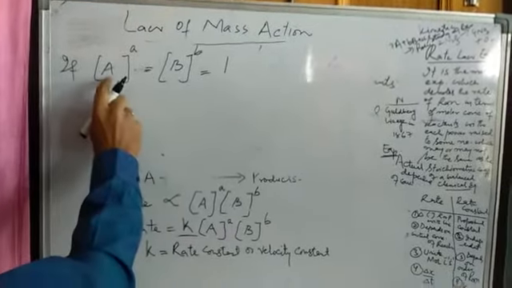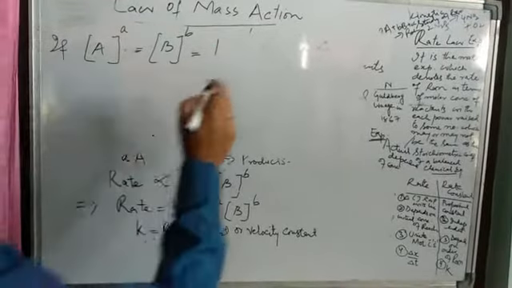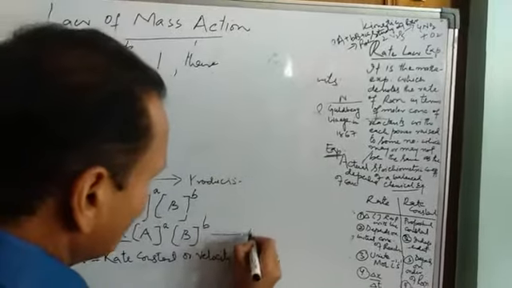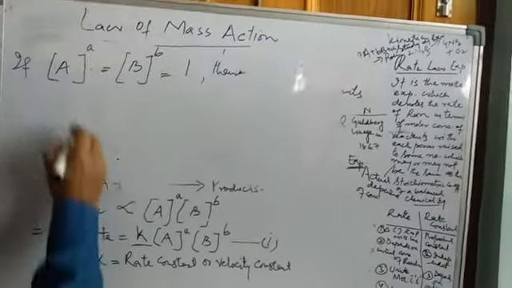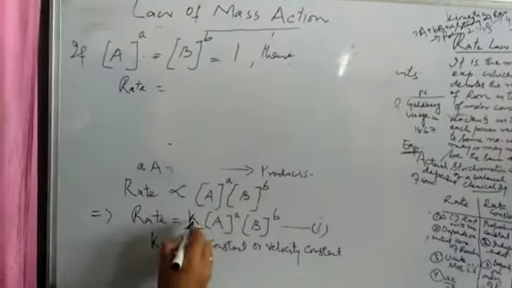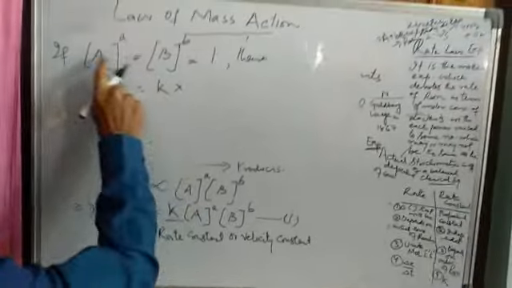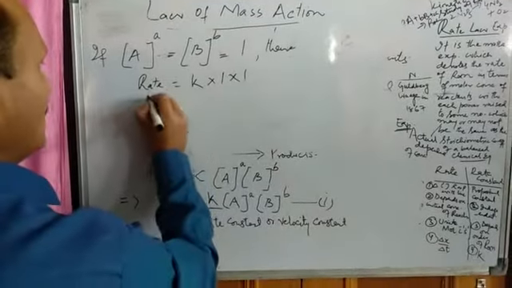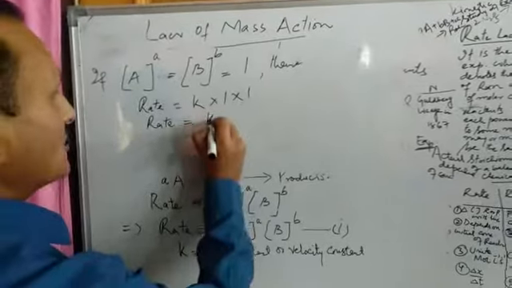Suppose the molar concentration of reactant A and that of reactant B is equal to 1, then this equation becomes rate is equal to K into the molar concentration of A, that is 1, and the molar concentration of B, that is again 1. So the rate of the reaction becomes equal to K.